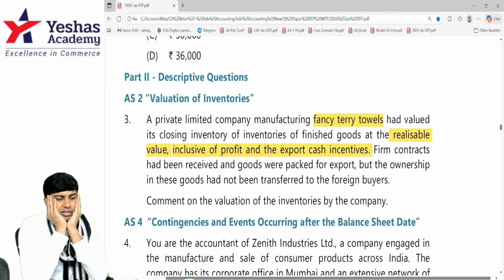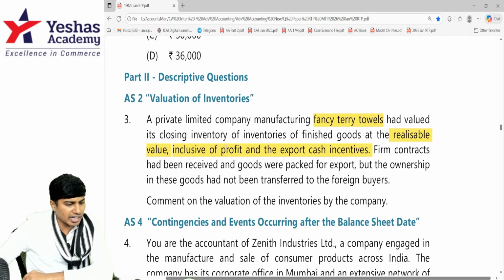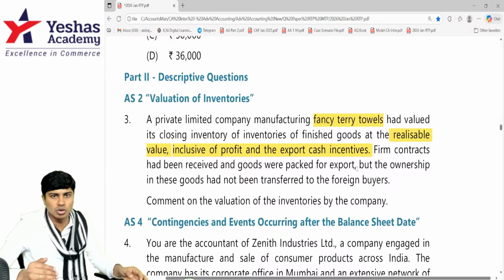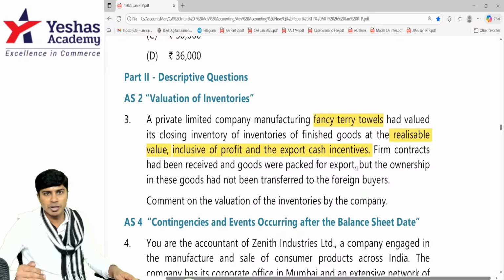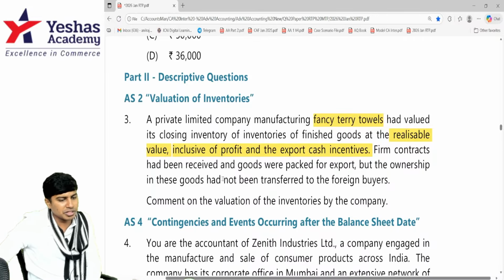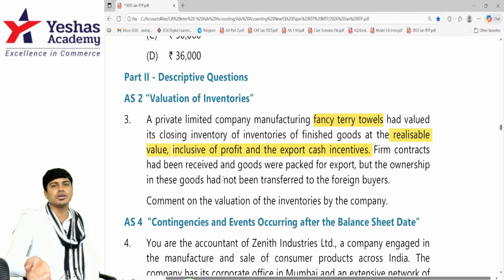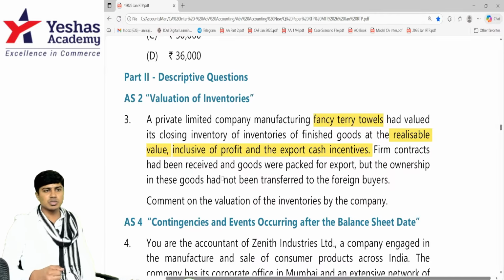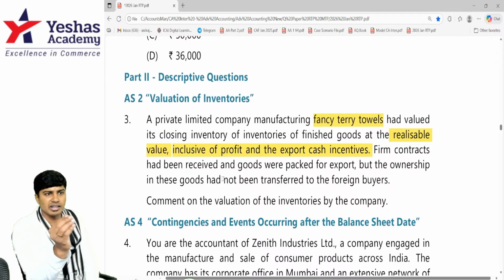Is it right? No. Firm's contract had been received and goods were packed for export. You pack it and keep it ready, but don't show off here by recognizing profit much in advance. This is breach of conservative concept. The ownership in these goods has not yet been transferred. When will the ownership get transferred? As per accounting standard 9, risk, reward and effective control should be transferred. Only then the ownership is transferred. Only then you can recognize your sale.